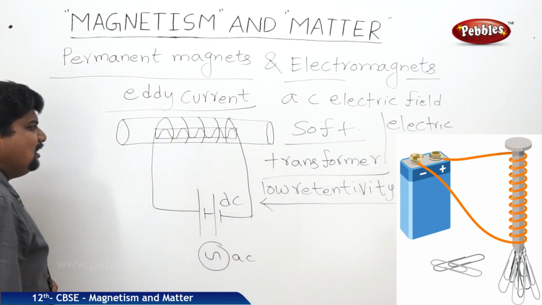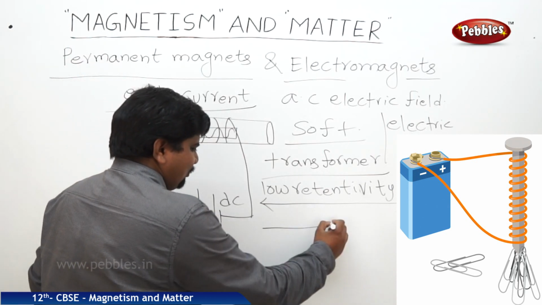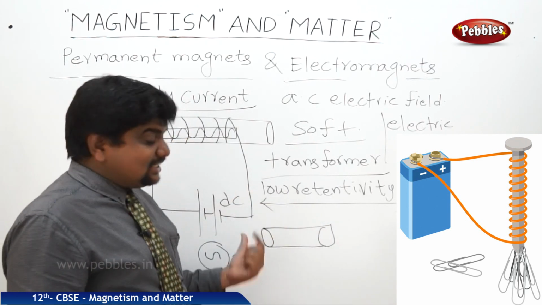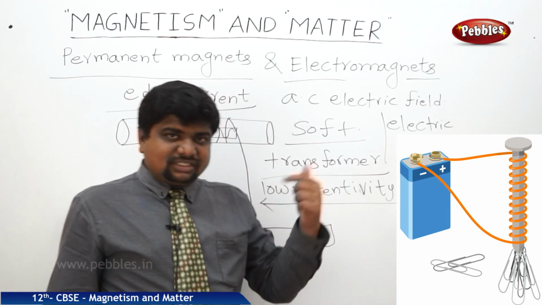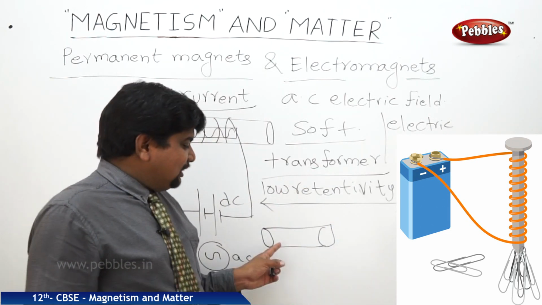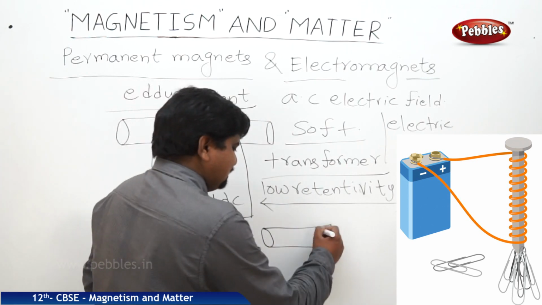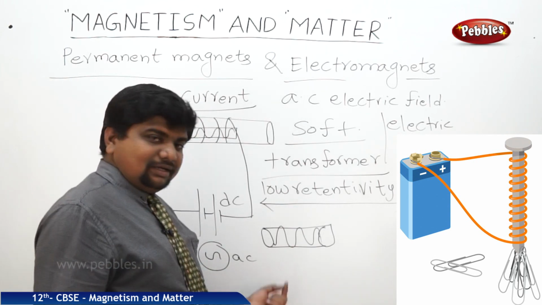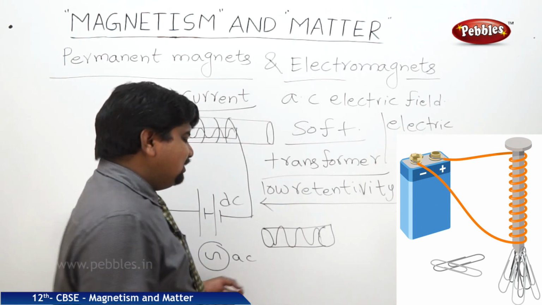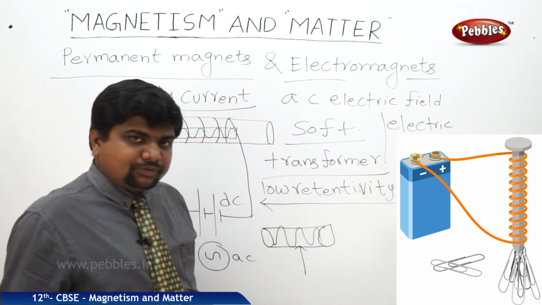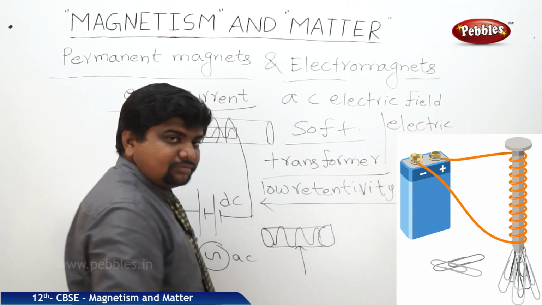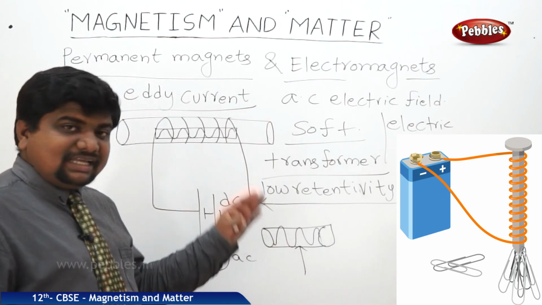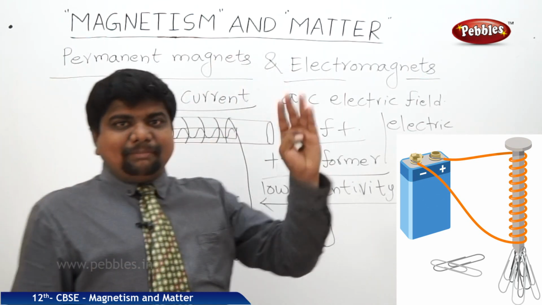The best example: if a rod is connected to a battery, with AC current, and you place a magnetic strip or a pin or another small magnetic material near it, it will be attracted and stick. Once you remove the field, it will fall down. So if current is passing through conducting materials, it acts as an electromagnet. It is temporary magnetism.